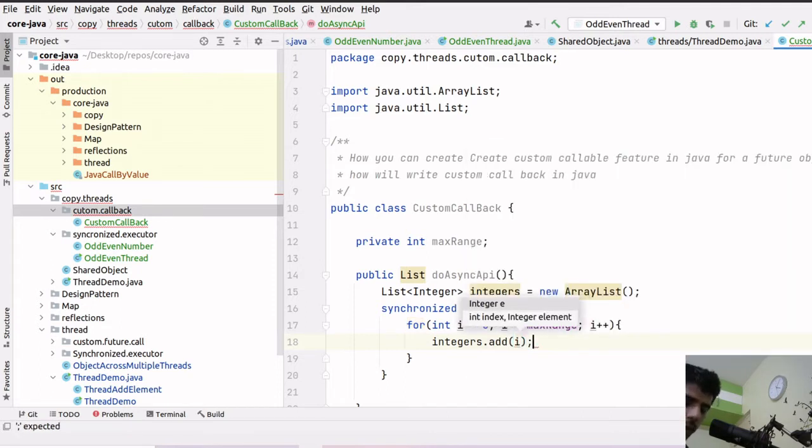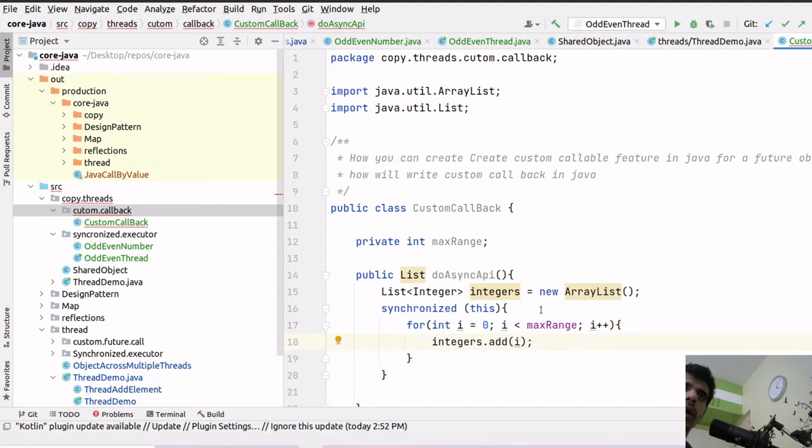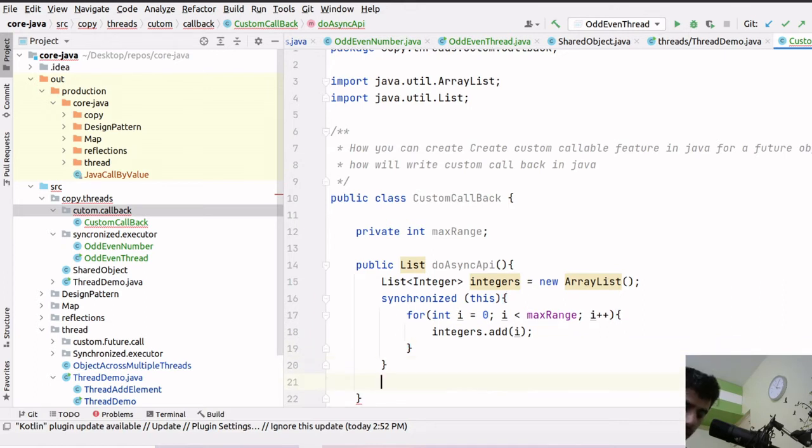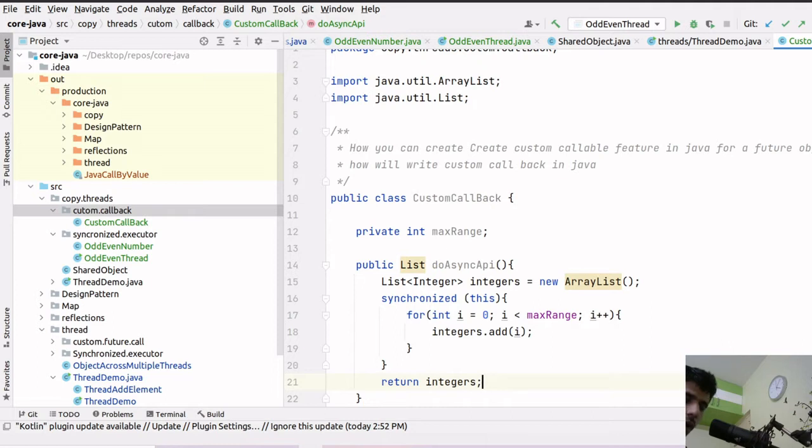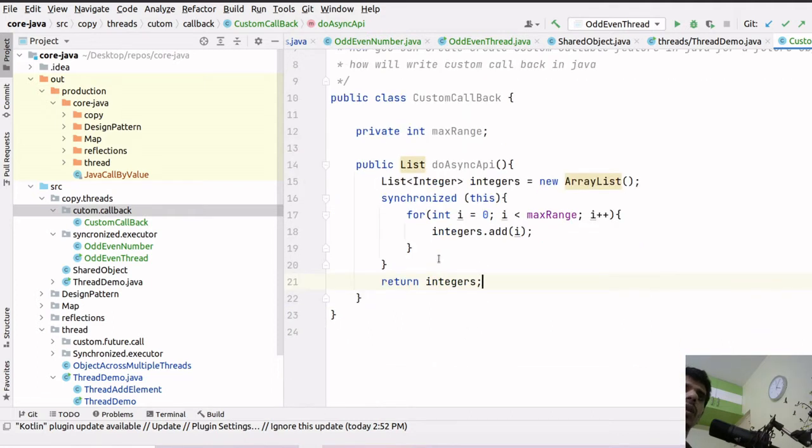So we are not hitting any REST query. We will cover that part when we are going through that topic. For now we can consider that we are hitting a REST query, and it's just giving the list of integers as the response. Now what we can do is return this integers, right? So let me write the return integers. So this is the first thing.